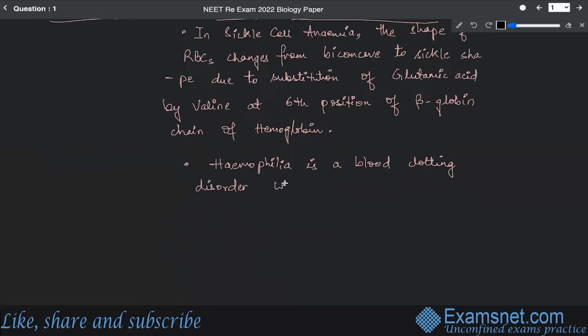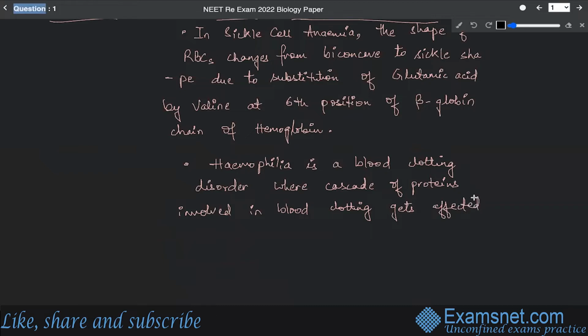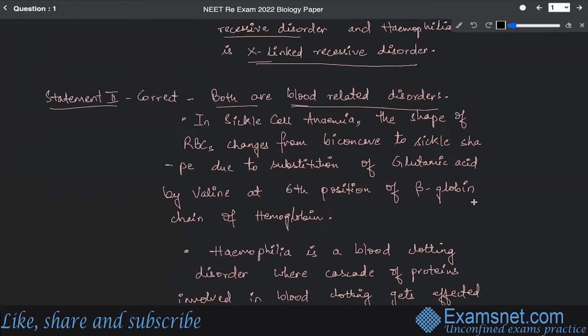So this ultimately results in excessive bleeding, even if there is a small cut in any part of the body. So this is the reason.